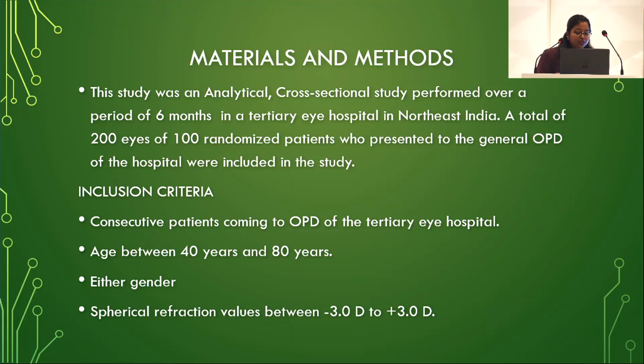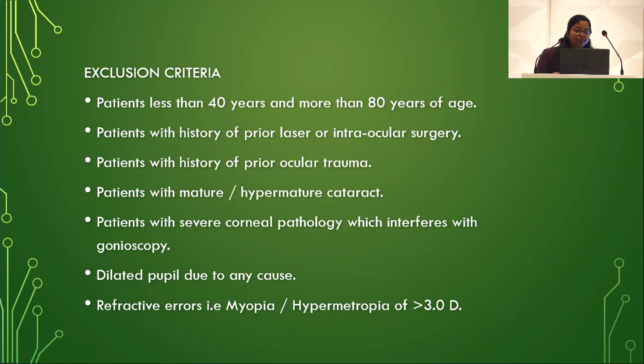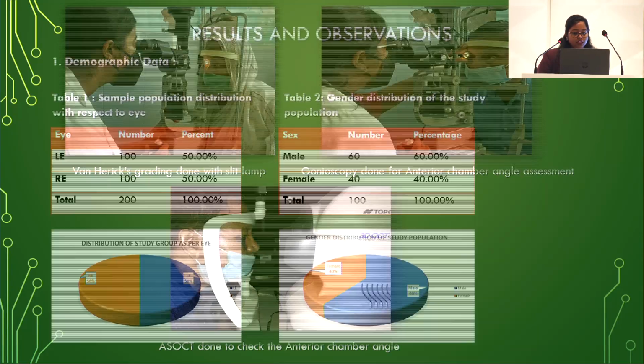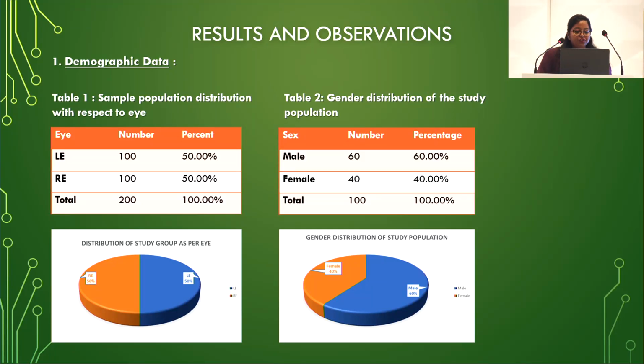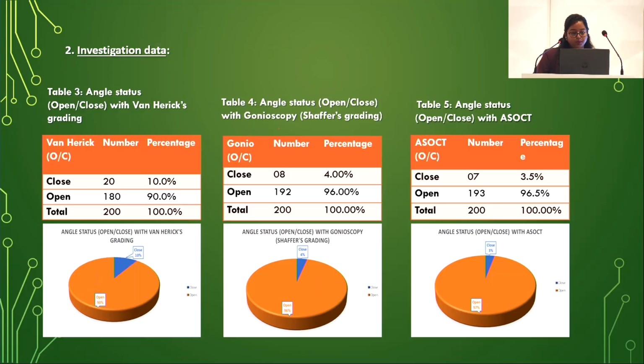The inclusion criteria were consecutive patients coming to OPD between 40 to 80 years of age of either gender with spherical refraction between -3 to +3 diopter. We excluded patients less than 40 years or more than 80 years of age, or having a prior laser or intraocular surgery, any history of prior ocular trauma, mature or hypermature cataract or severe corneal pathology which may interfere with the gonioscopy, dilated pupil due to any cause, and refractive errors more than 3 diopter. The sample population included left eye 100 and right eye 100, with 60% male and 40% female.